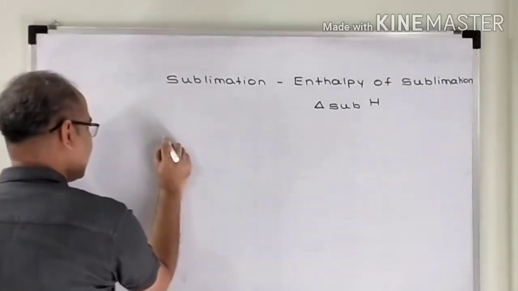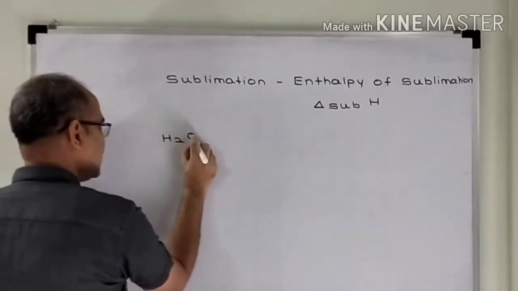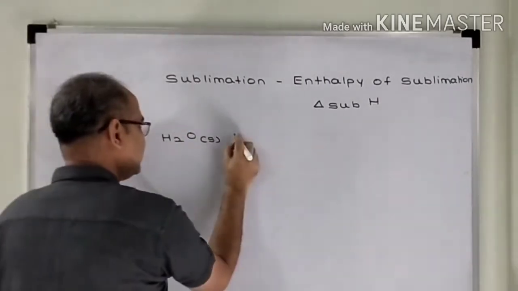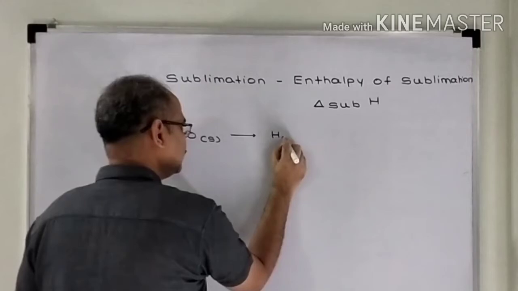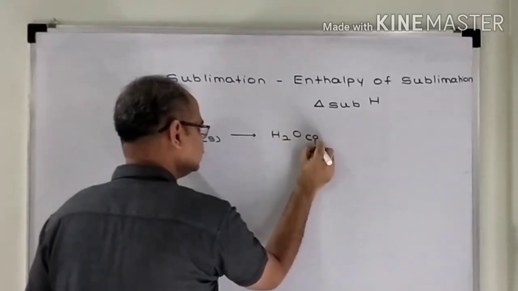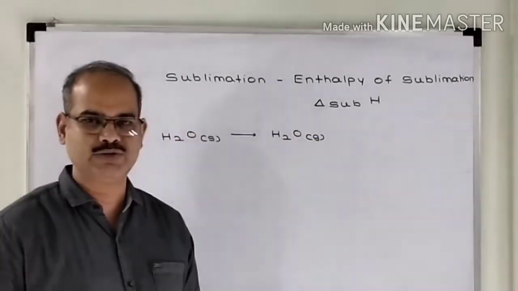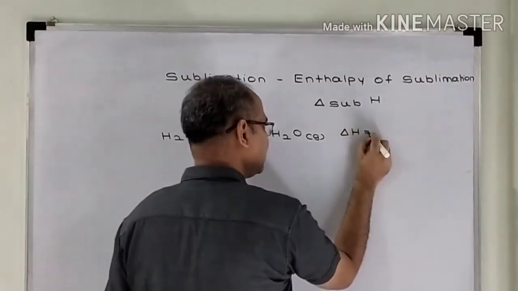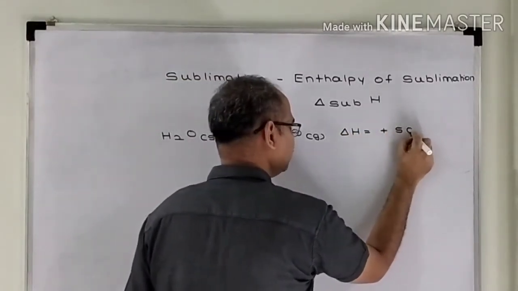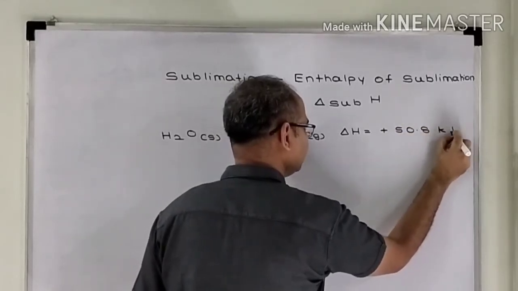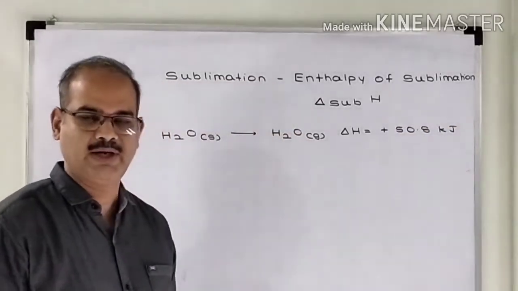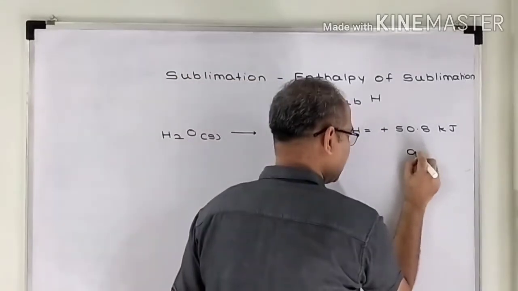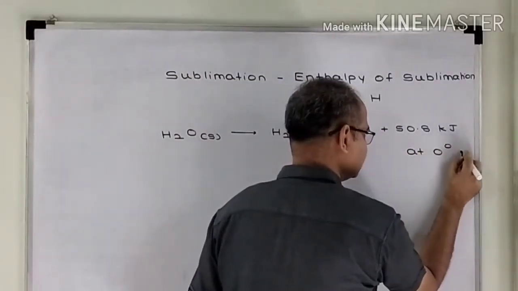Let us take an example. Suppose I have ice. Ice means solid state of water. I directly convert it into water vapors at 0 degrees Celsius. It is observed that the enthalpy change is plus 50.8 kilojoules, but naturally at 0 degrees Celsius.